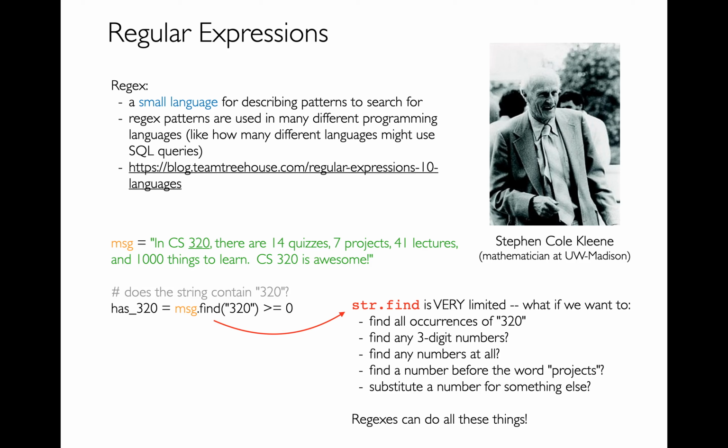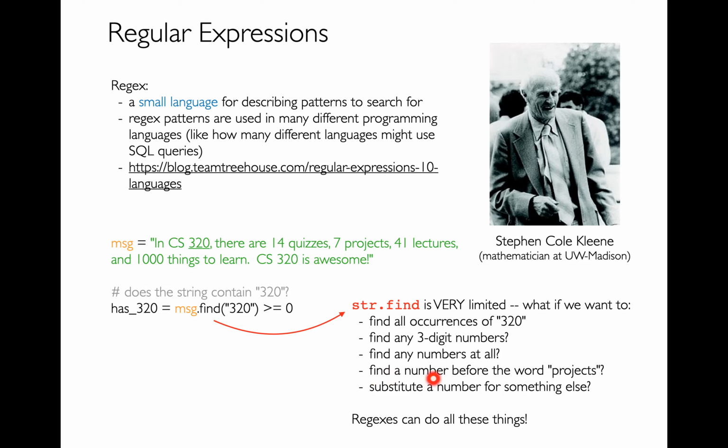Over here on the right, I have a bunch of limitations with this find method. What if I wanted to find all the occurrences of 320 in my string? What if I wanted to find any 3-digit numbers, not necessarily these exact 3 numbers? What if I wanted to find any numbers at all? Maybe they're 2 digits, maybe they're 10 digits, who cares, I want to find all the numbers. What if I care about the context?